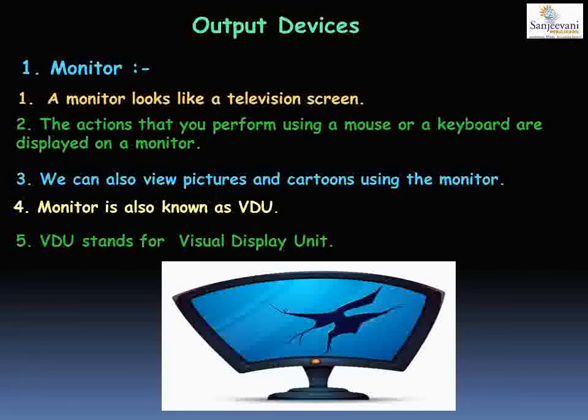They also emitted a lot of heat. But thin film transistor monitors, that is TFT monitors, are the monitors which we use nowadays. They are thin, they occupy less space, they require less electricity, and they generate less heat as compared to CRT monitors.